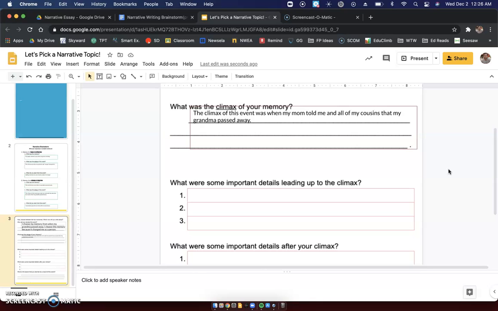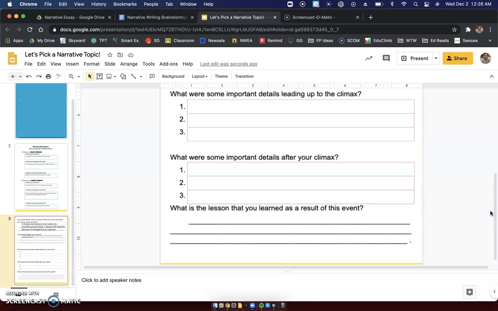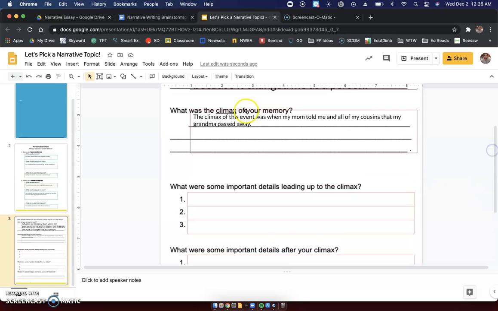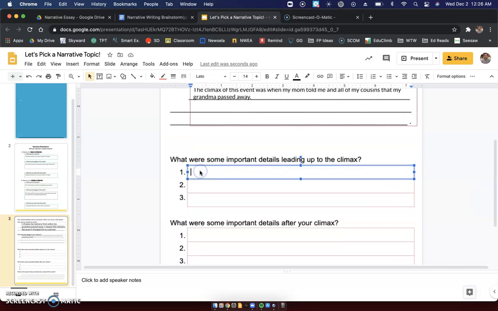Now, this next part is going to be a little bit trickier. We have to think a little more back to this memory. We have to access parts deep in your memory, deep in your mind. These first three things, I'm going to ask you, what were three important details that led up to, so right before, the climax happened? For me, when I found out that my grandma passed away because my mom told me and all my cousins, what happened before that?